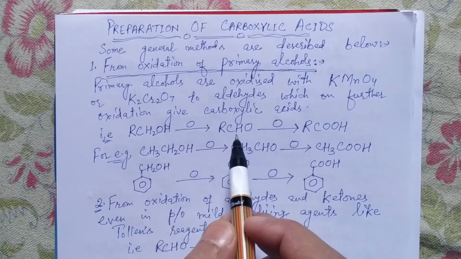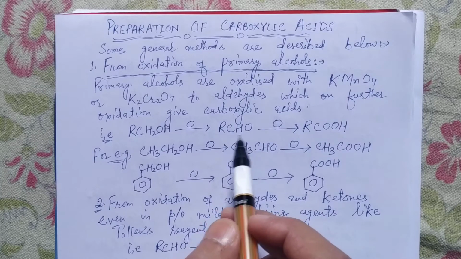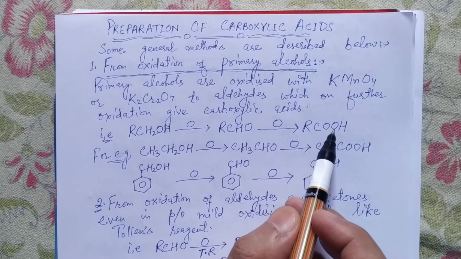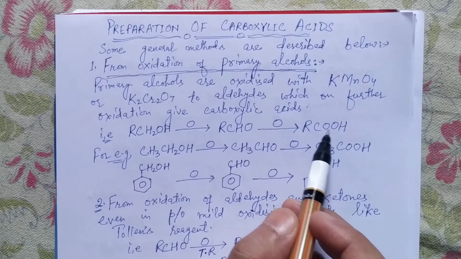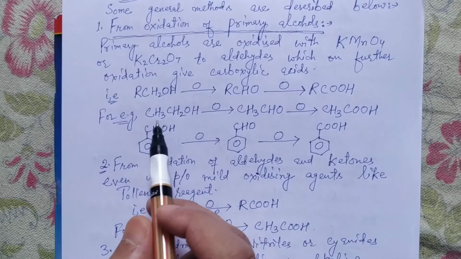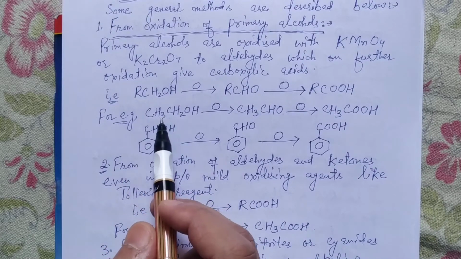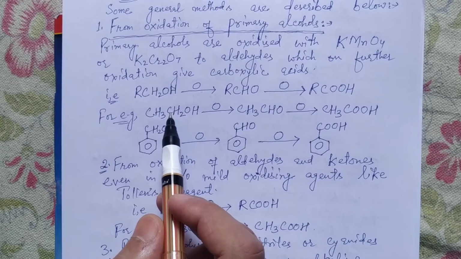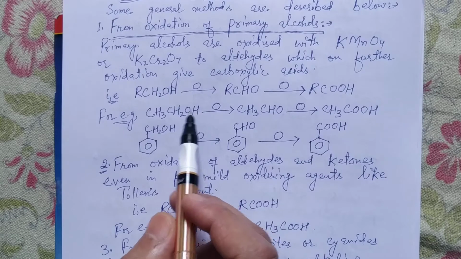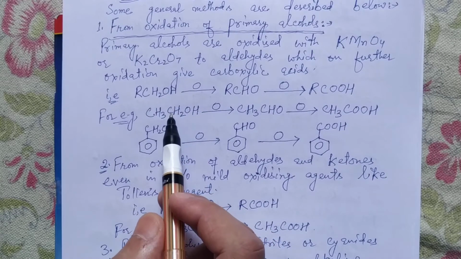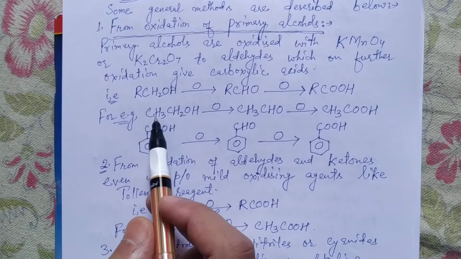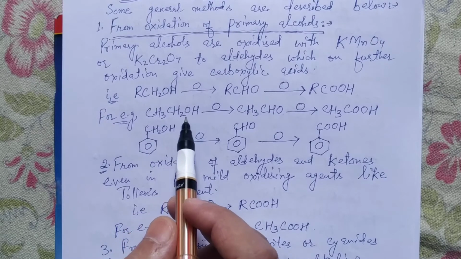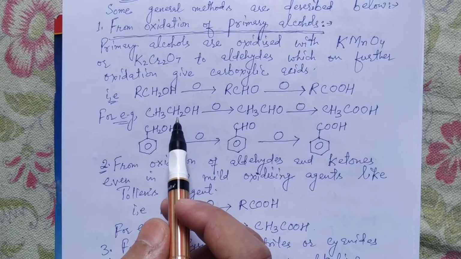In this way, first of all, we get aldehydes, which upon further oxidation finally give carboxylic acid. For example, this is a primary alcohol where this is the carbon bearing the OH group, two hydrogens are attached to this carbon and only one alkyl group, that is the methyl group, is attached to it, and hence this is a primary alcohol. Its name is methyl alcohol or methanol.